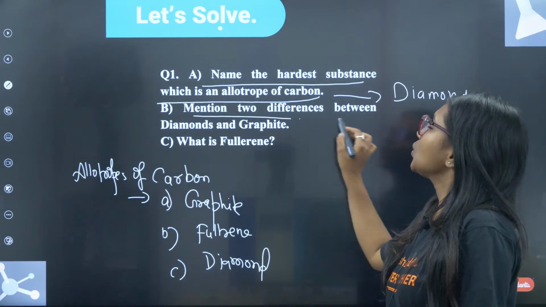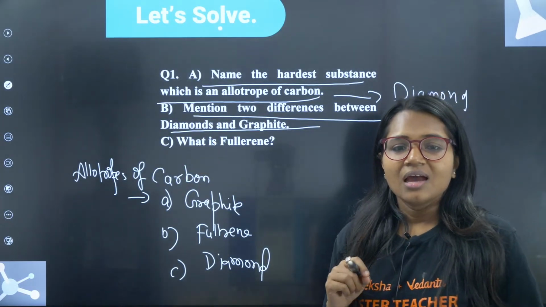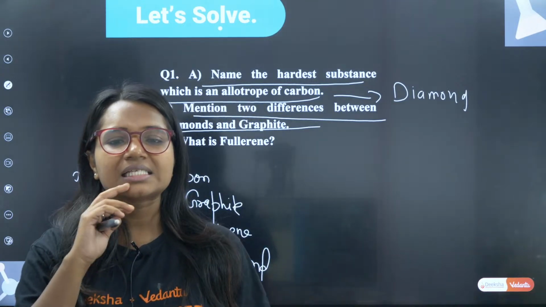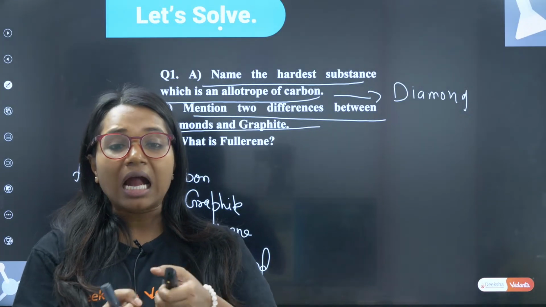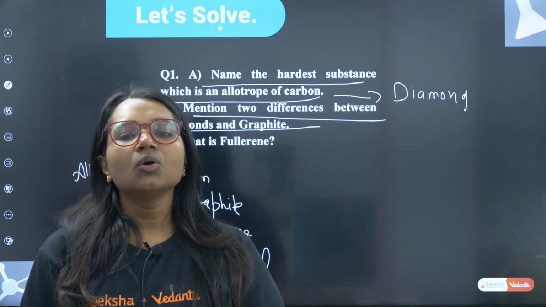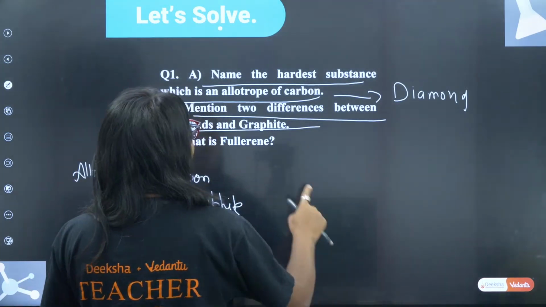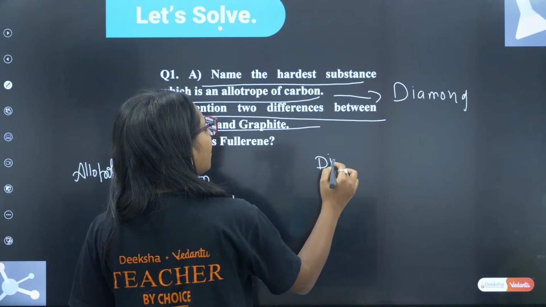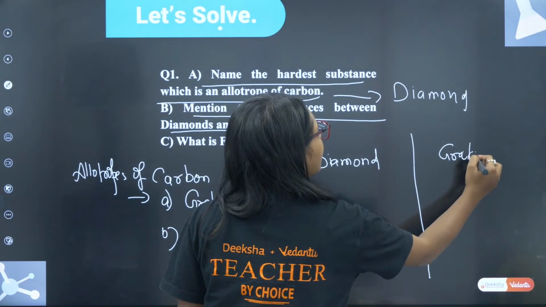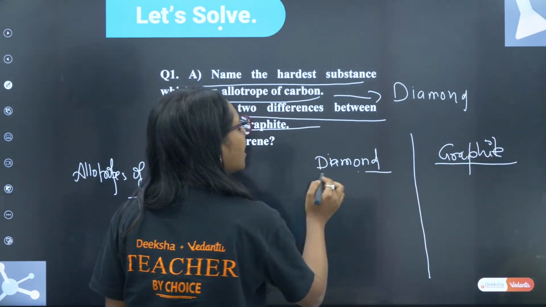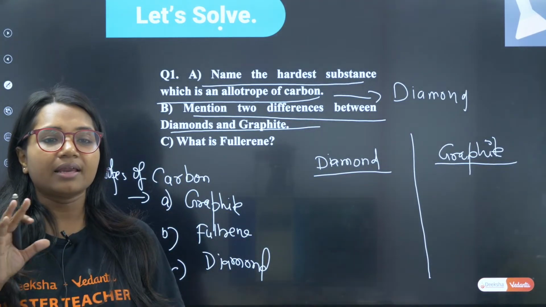Next one. Mention two differences between diamond and graphite. Very good. You guys also tell me your names. I can't take this YouTube name. Yes, diamond, exactly. Very good, Rohit. So mention two differences between diamond and graphite. The common thing is both of them are allotropes of carbon. What is the difference between diamond and graphite?